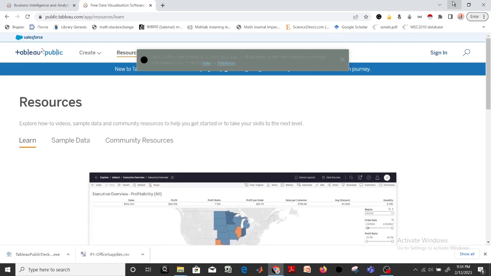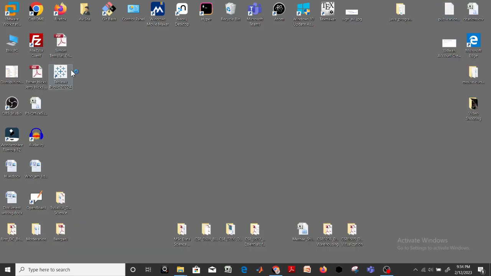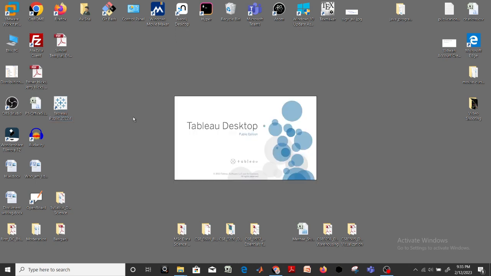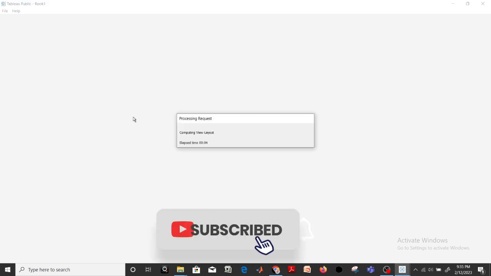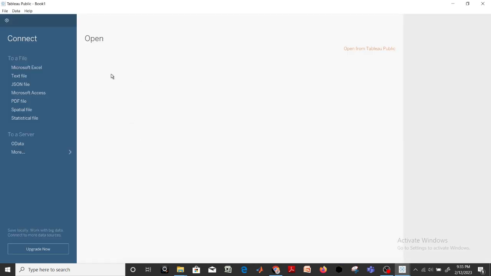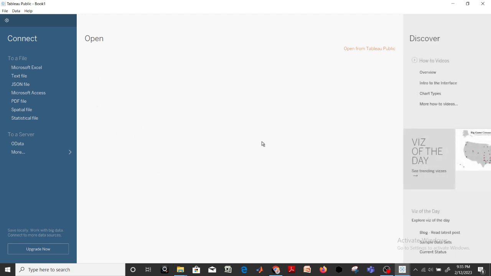Now let's check the desktop. Yeah, here we have the icon of Tableau. This will open it. So this is the interface, and it looks like this, and we can connect here.